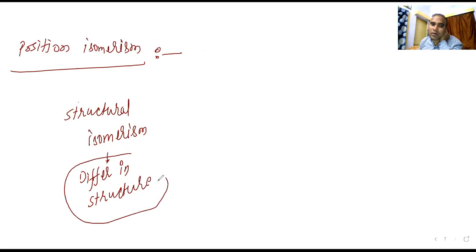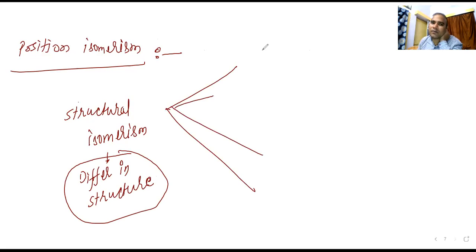Differing in structure can happen in many ways. First, the chain can be different, long or short. So one is chain isomerism. The chain can differ, so the structure will differ.